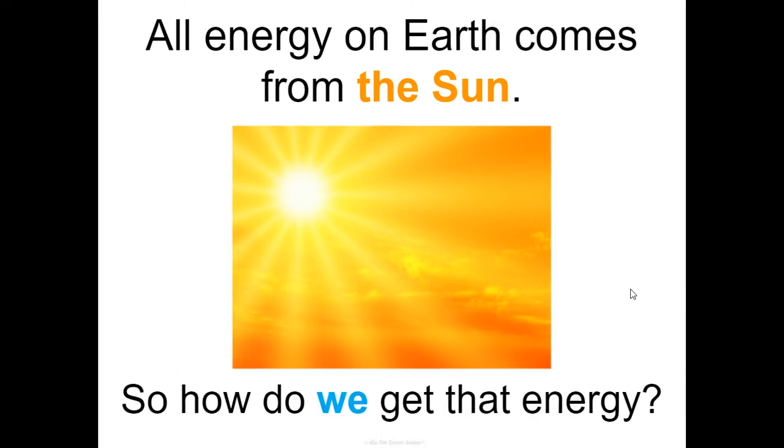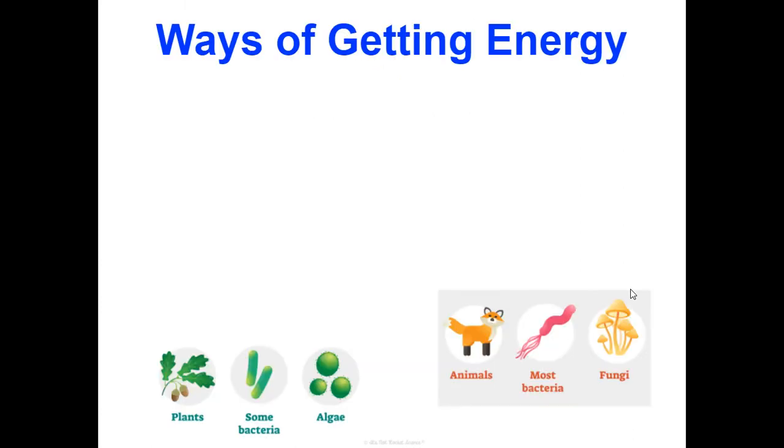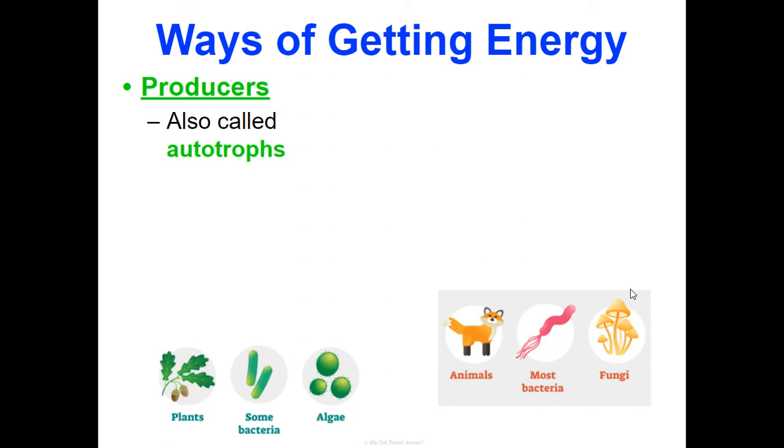But how do we get that energy? Remember, as consumers, as animals, we don't necessarily have the ability to just sit out in the sun and capture energy. So, what must come first? Ways in which organisms get energy is typically through producers. Because producers can produce their own food, we can also call them autotrophs.